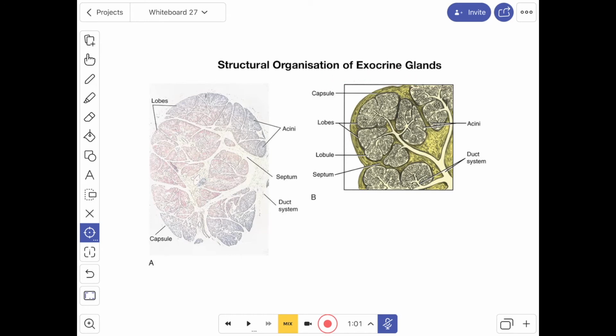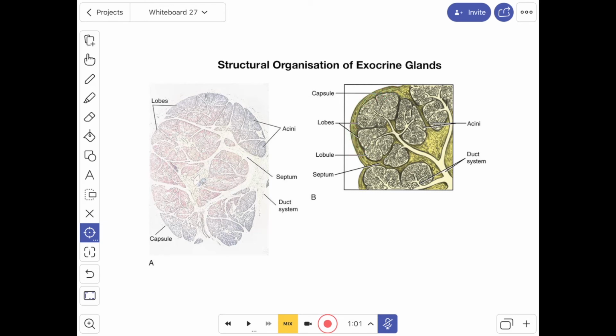All the exocrine glands have basically the same structural organization consisting of three components. One is the parenchyma, the next one is the stroma, and the third one is the duct system. The secretory cells of the glands constitute the parenchyma. The connective tissue in which the parenchyma lies is the stroma.